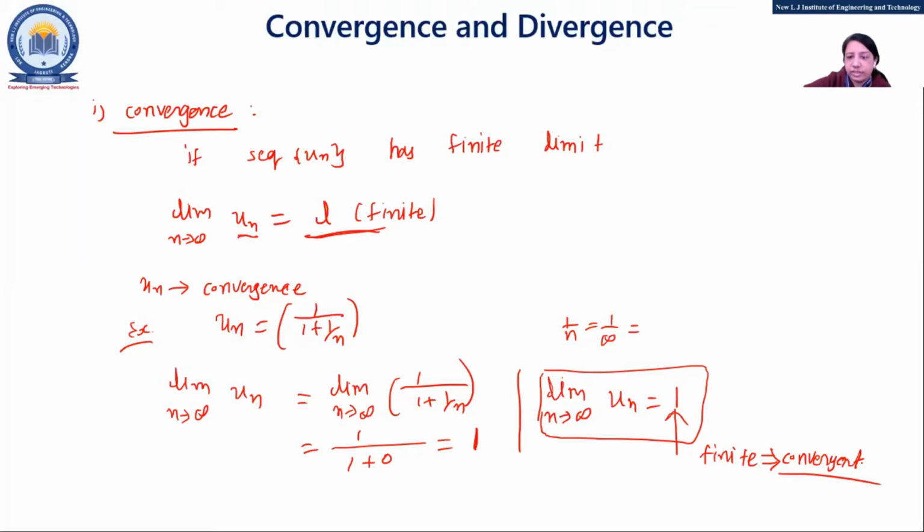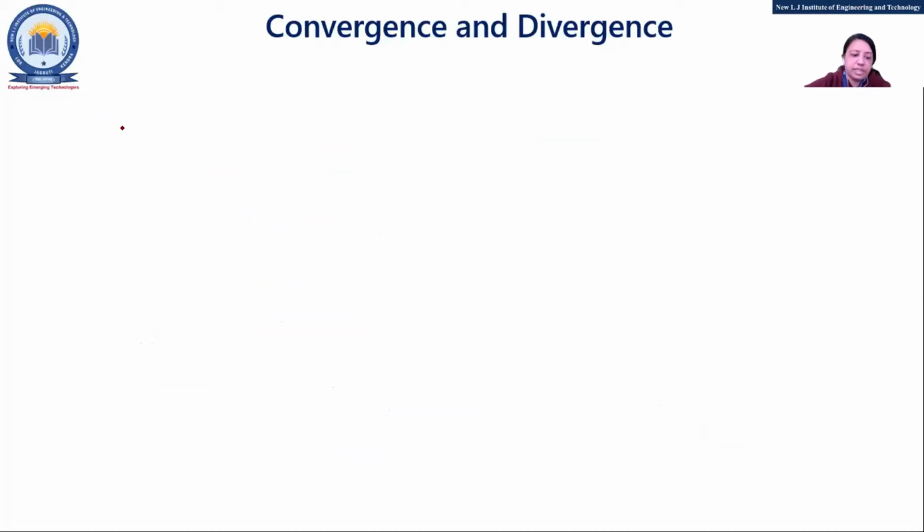Now divergence. So as you said, divergence means what? If my sequence is un and has an infinite limit, then we can say that un is divergent, right?